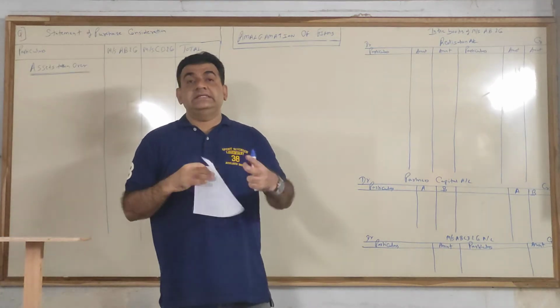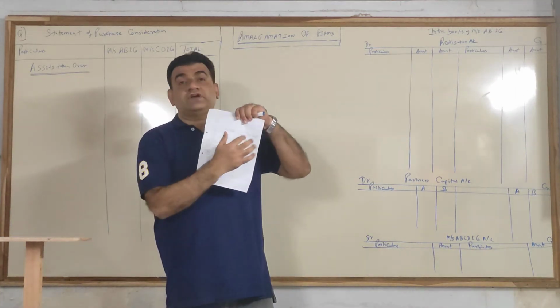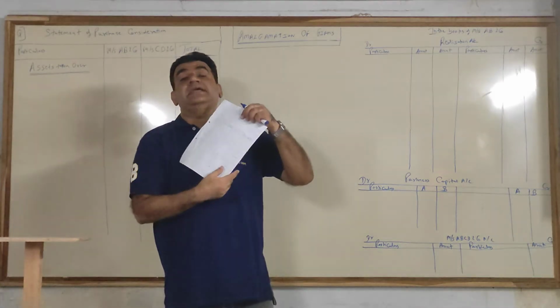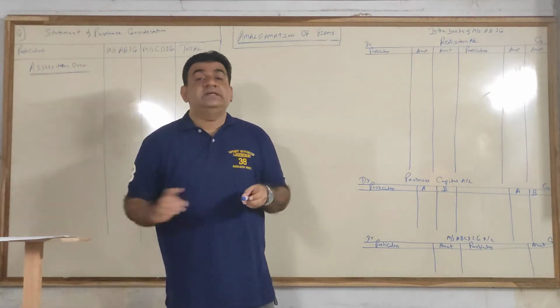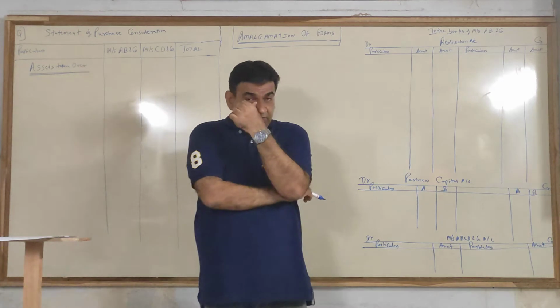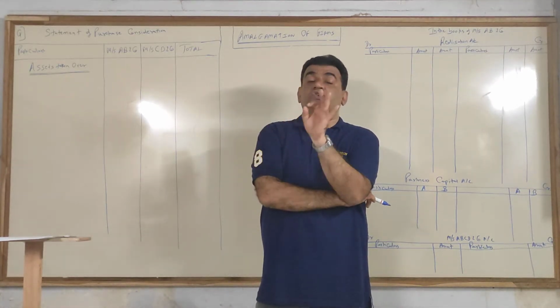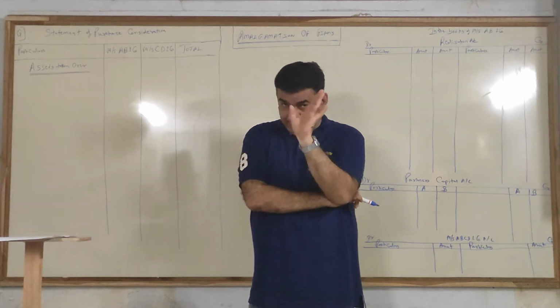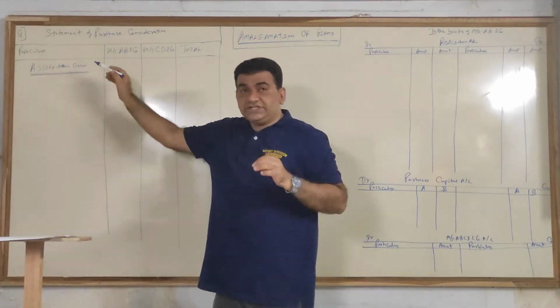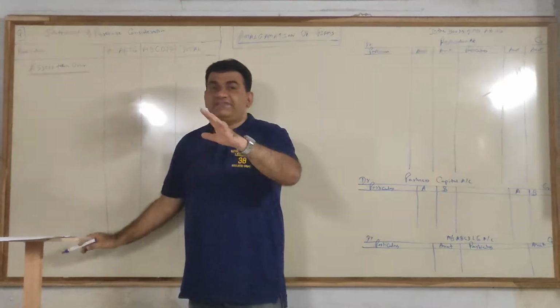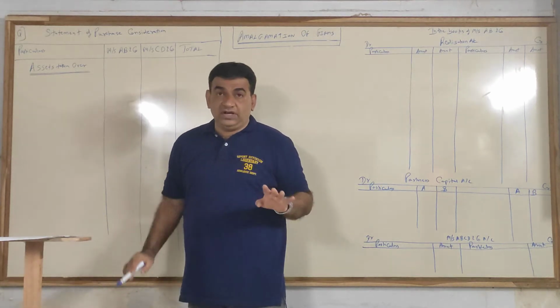Book value means the value appearing in the books of accounts, the value appearing in the question's balance sheet. So I'll repeat. You will list down all the 6 assets, whatever assets are taken over, in this case all.